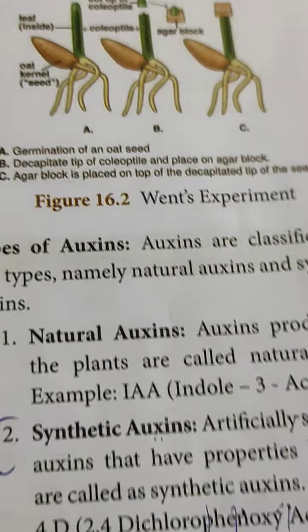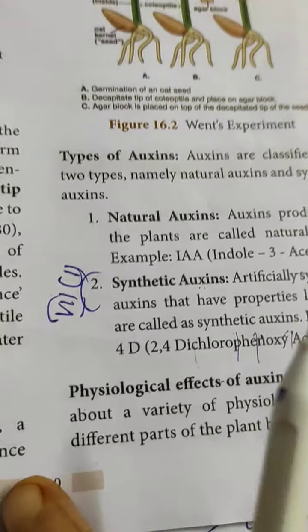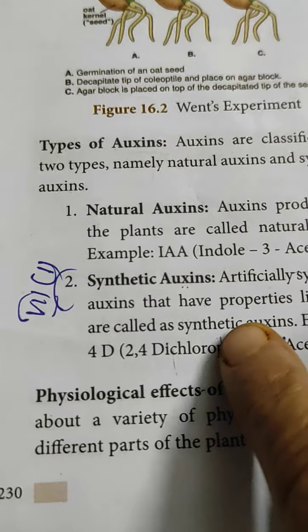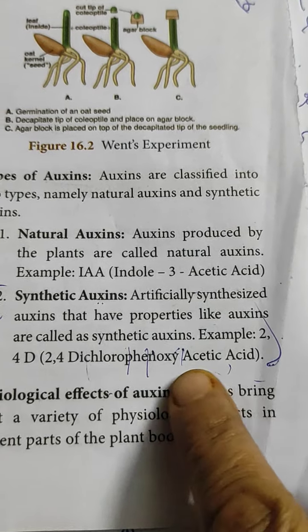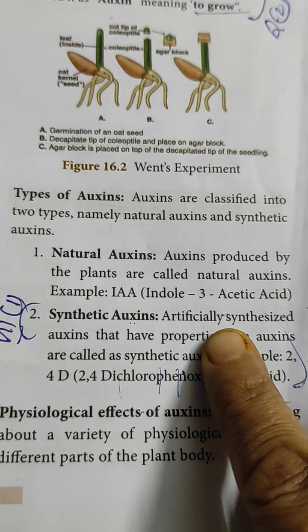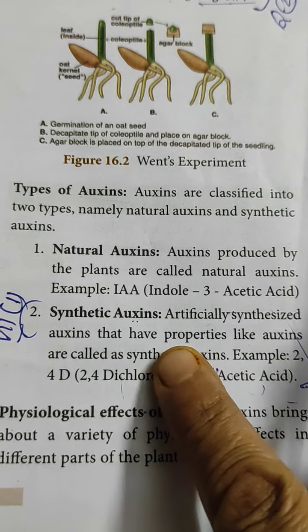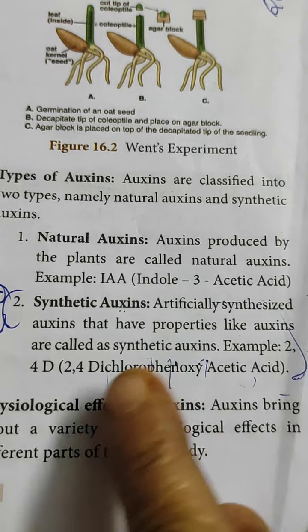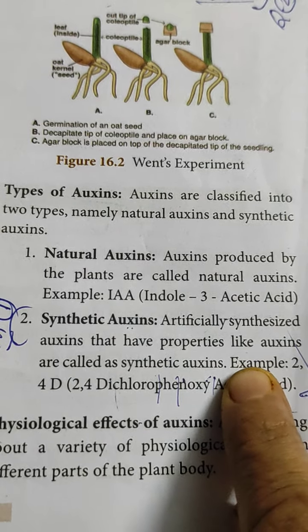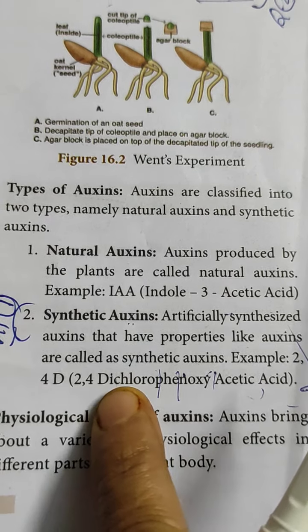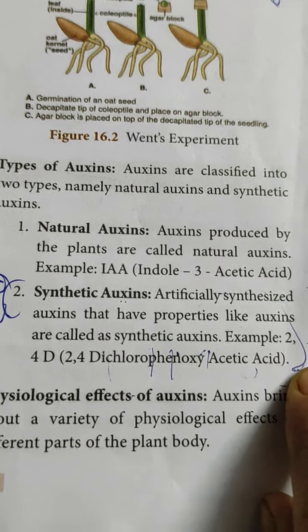Page number 230, synthetic auxin. What do you mean by that? With one example. Already we know the example. Artificially synthesized auxins that have properties like auxin are called synthetic auxin. Example: 2,4-D, 2,4-dichlorophenoxyacetic acid. Next question.